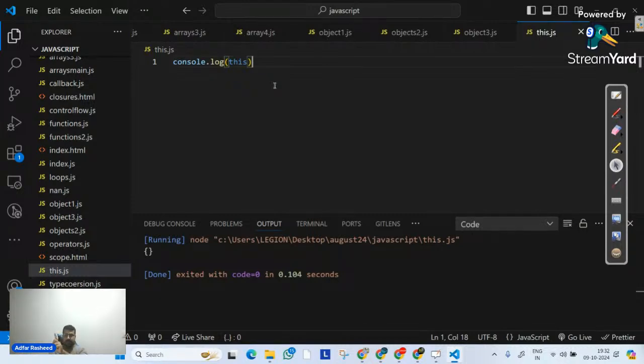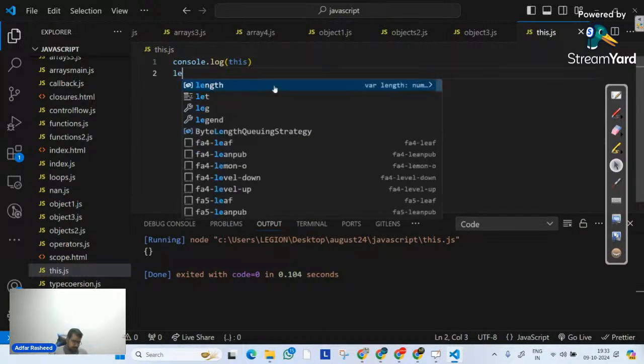The first statement, when I wrote console.log(this), actually printed an object. So can I say the this keyword is an object? Can I say at least that much? Right, point number one: the this keyword is an object. Simple. And second, the this keyword will change its definition based on where you are using it. What does that mean? Let's understand an example of it.